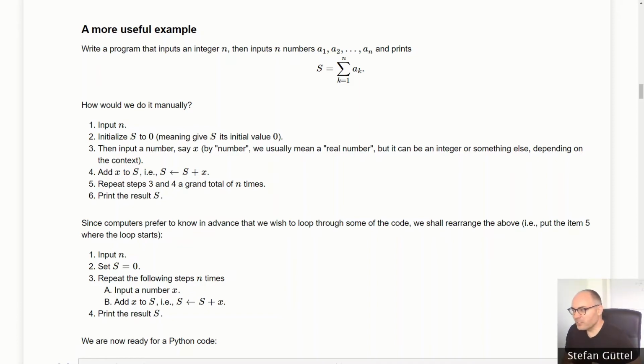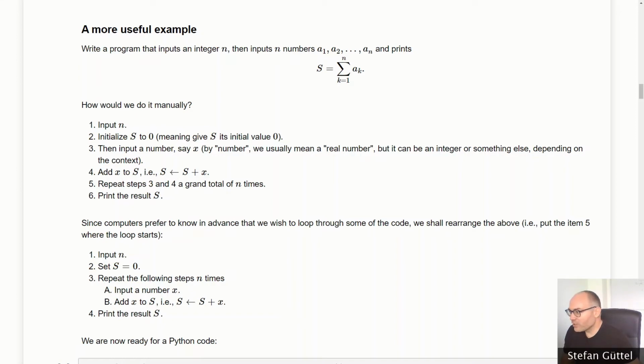How would we do this manually? Well, we would first ask: how many numbers do you want to add? Okay, let's say 5. And then we would like to form the sum here. Now in programming, it's always good to start thinking first about how you actually form the sum. If you want to add up 5 numbers, the way you do this manually is you add the first number to 0. Then you add the second number to the previous sum. Then you add the third number to the previous sum, and so on. Right? This gives already an idea of how we would actually form this value s.